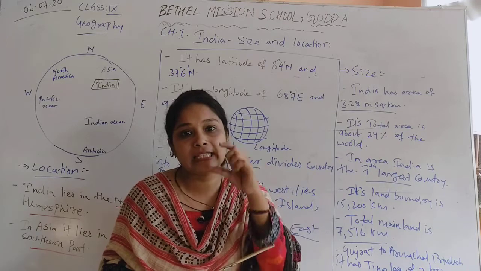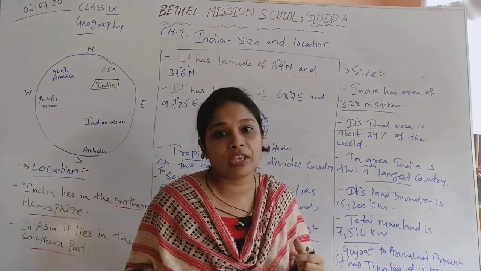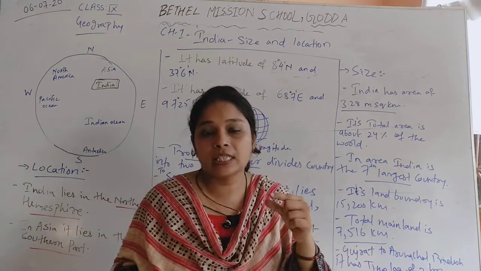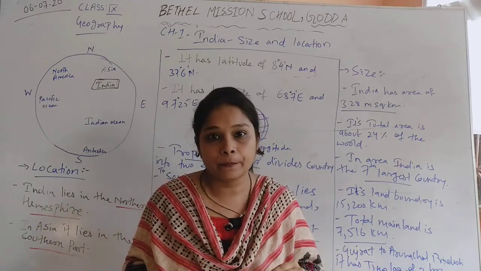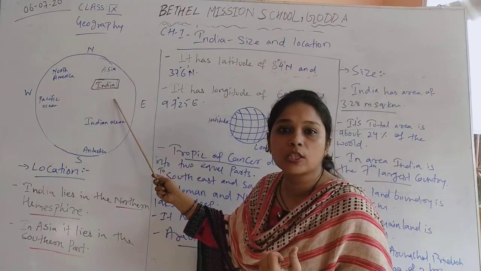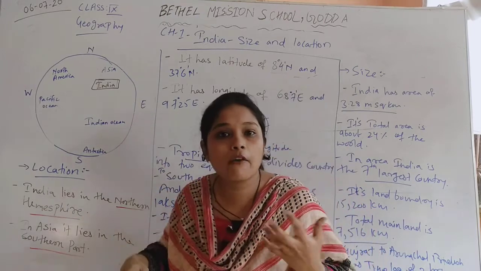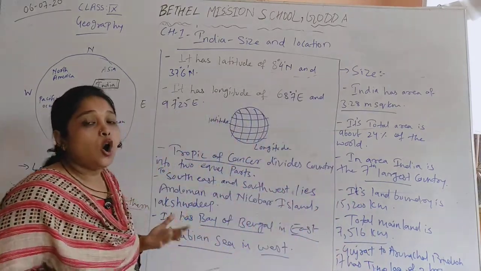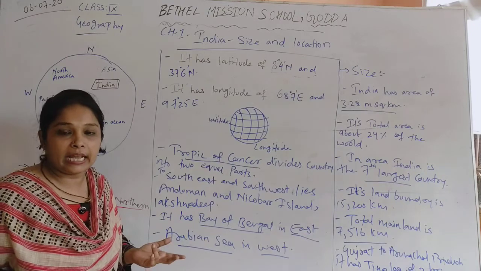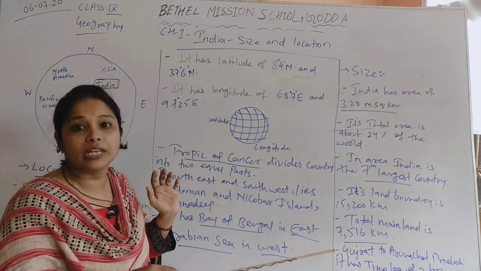Each hemisphere has a 90-degree angle, and when we make the latitude and longitude of each part, it starts from 0 degree to 90 degree. So when we say that India lies in the northern eastern hemisphere and in the Asian continent it lies in the southern part, now we will see what is the latitudinal or longitudinal extent of India. That means in which angle India lies, from horizontal or from vertical.